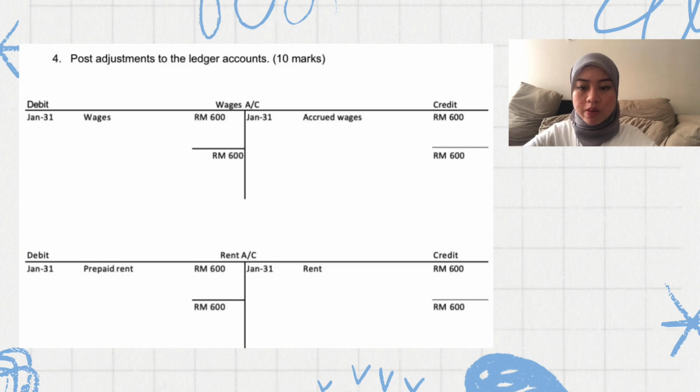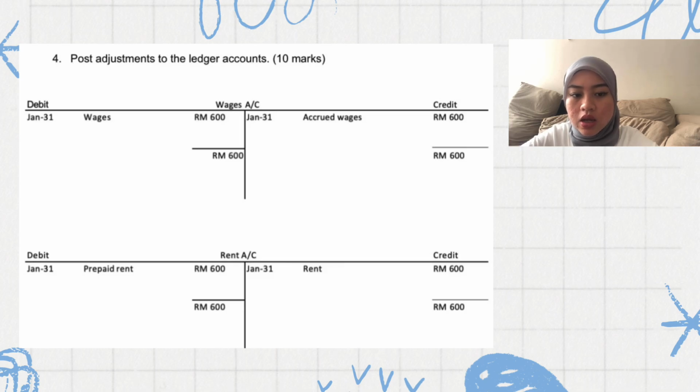Okay, next for number 4, post adjustment to the ledger account. Once we're done with the journal, we have to put it in the ledger account. For the first one, we have the wages account, January 31st.